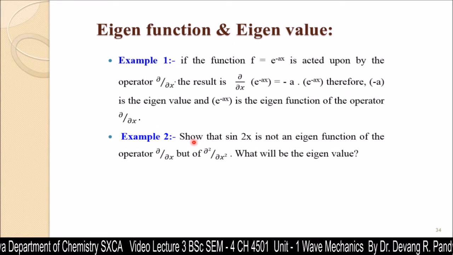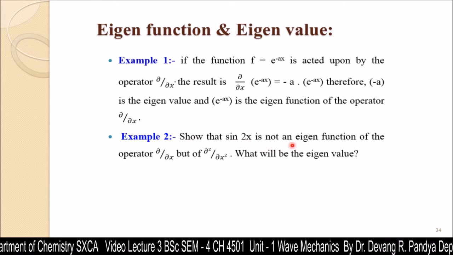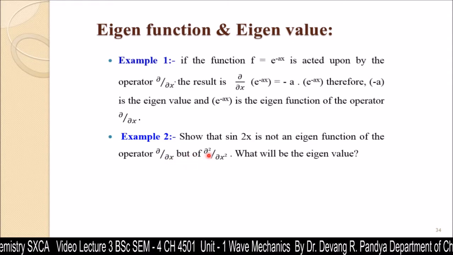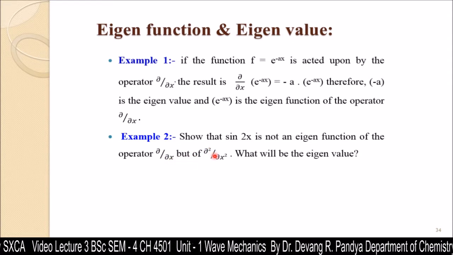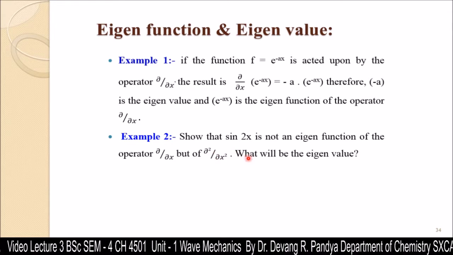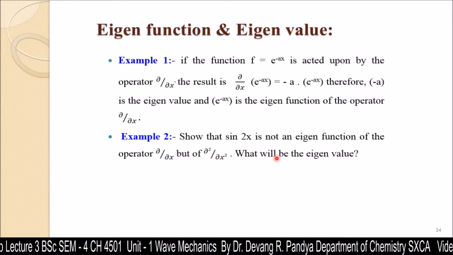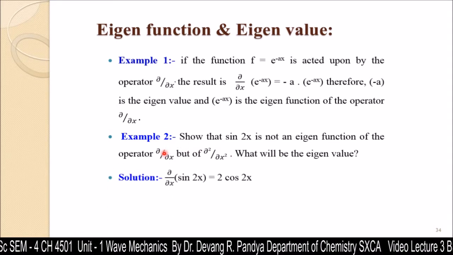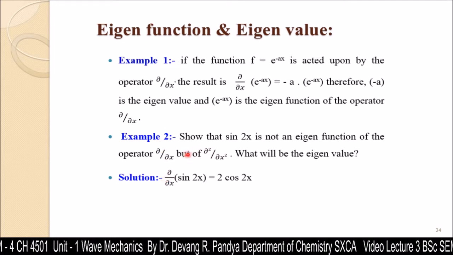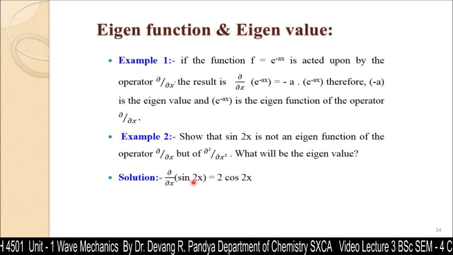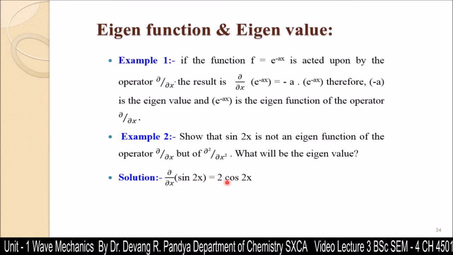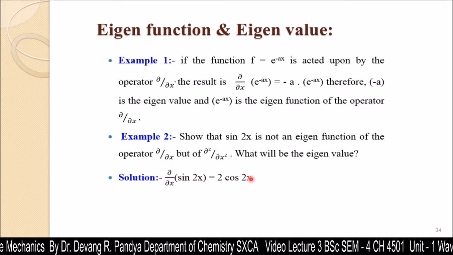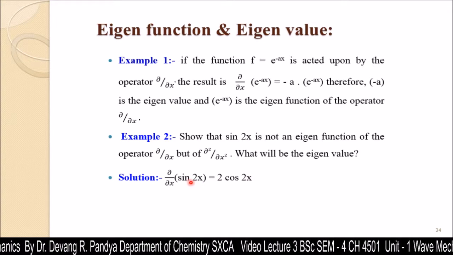Second example: sine 2x is not an eigenfunction of single differentiation, that is d by dx, but it is an eigenfunction of d square by dx square, that is double differentiation. So what will be the eigenvalue for this? We need to prove this. When the operator d by dx, a single differentiation, operates on the function sine 2x, we get 2 cos 2x. Sine 2x on single differentiation is converted into cos 2x with 2. So here the function gets changed.